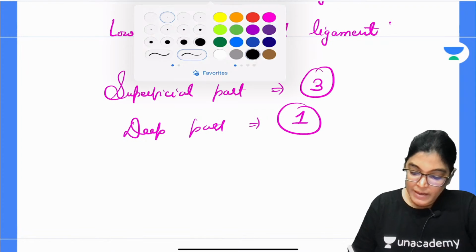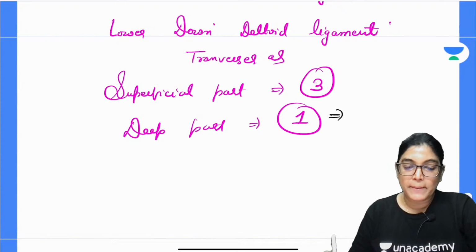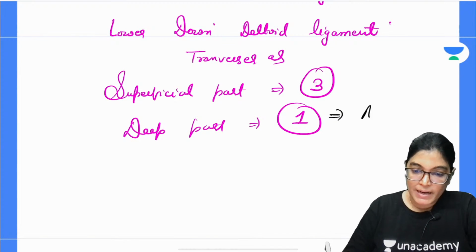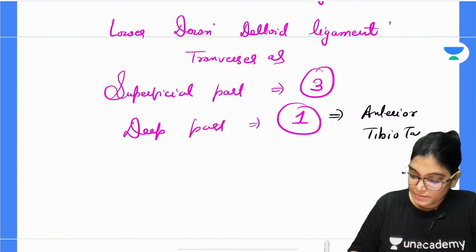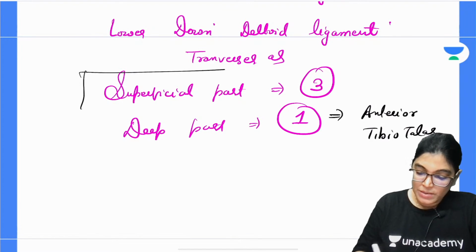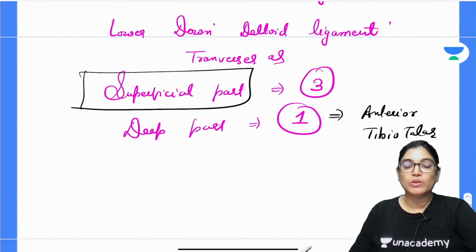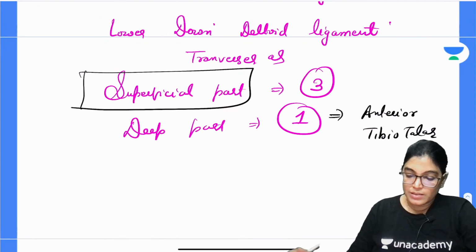The deep part is called the anterior tibiotalar. The superficial part has posterior tibiotalar, tibionavicular, and tibiocalcaneal. So, three parts are there.